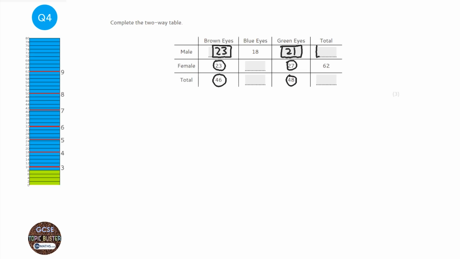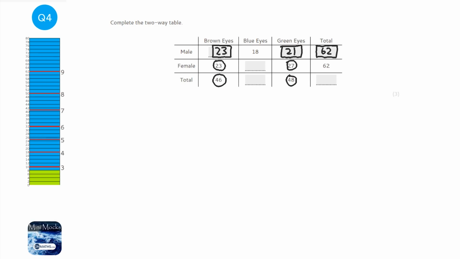Now if we have a look at this one, we have 23 males with brown eyes, 18 males with blue eyes, and 21 males with green eyes. And we assume that there weren't any others because they're not in the table. So we add those together, and that gives us 62 in total.